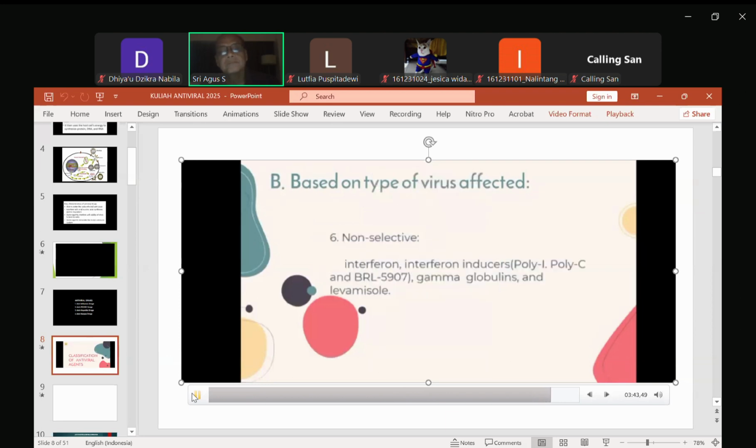Next is based on type of virus affected in non-selective. Examples are interferon, interferon inducers, the POLO-I, POLO-C, and VRI 5907, gamma globulins, and levamisole.